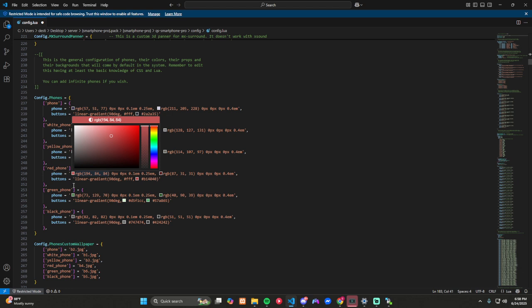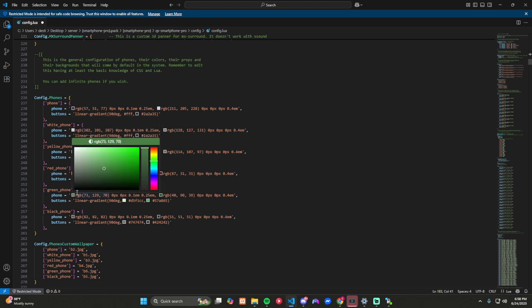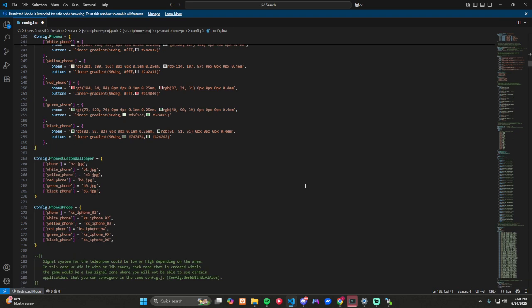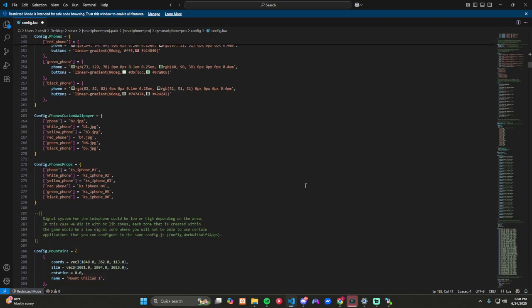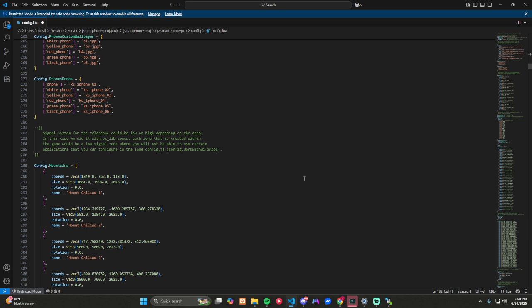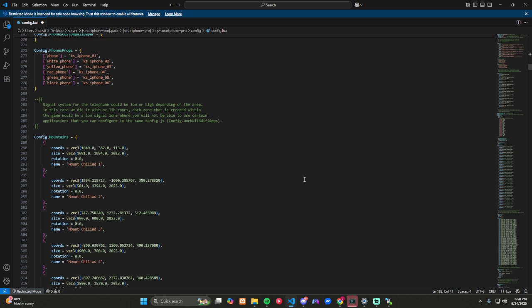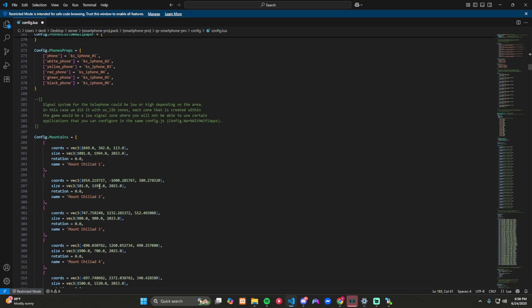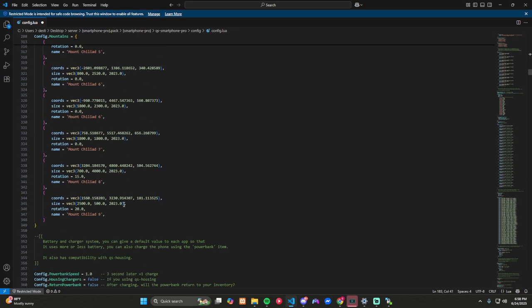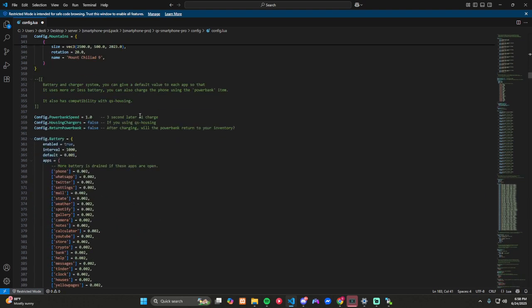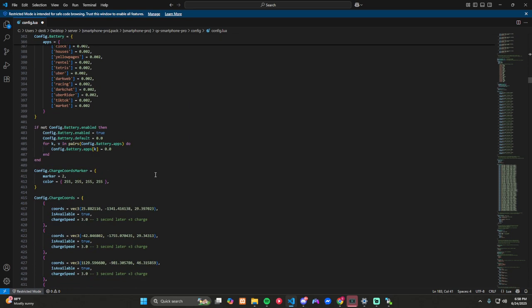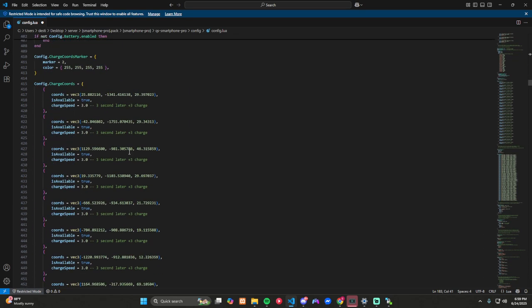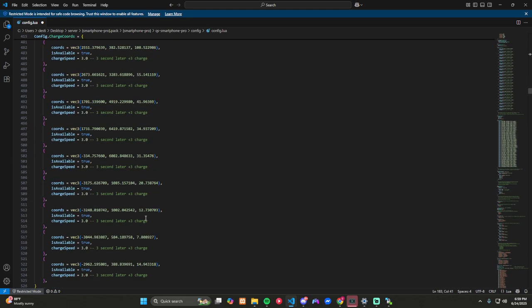Okay, these are the colors of the buttons. So again, if you want to change that to something else, you can. Wallpapers, there's a lot, and this is the pro version, so there's a lot of stuff you can change. You can even set up a signal system, which I turn on in a lot of cases now. This makes it where you have blackouts. And then you can turn on the battery system, where the battery goes dead and you have to go charge it up or get chargers. And these are chargers in the city. So there are quite a few.